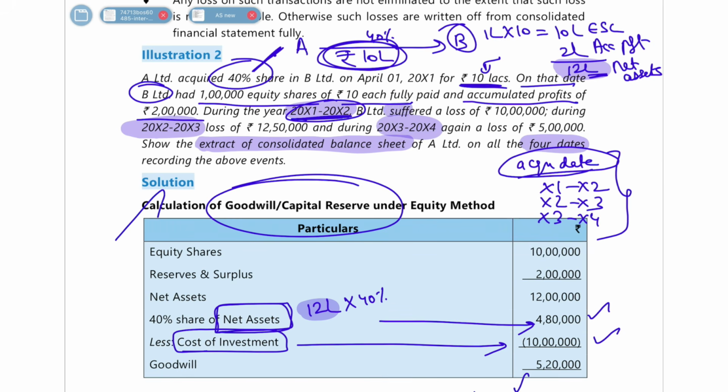On that date, what happened? B suffered a loss of 10 lakh rupees. Let me take a different color. So they are saying B suffered a loss of 10 lakh rupees.